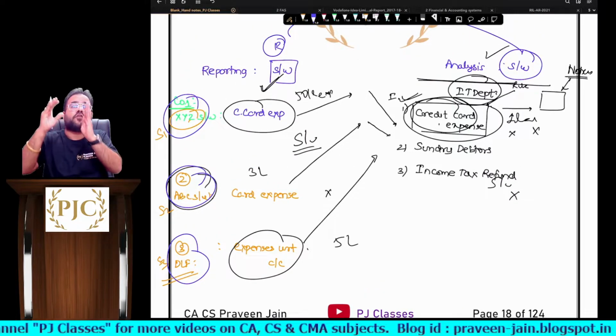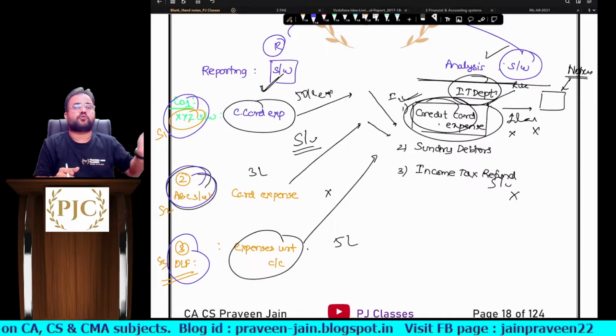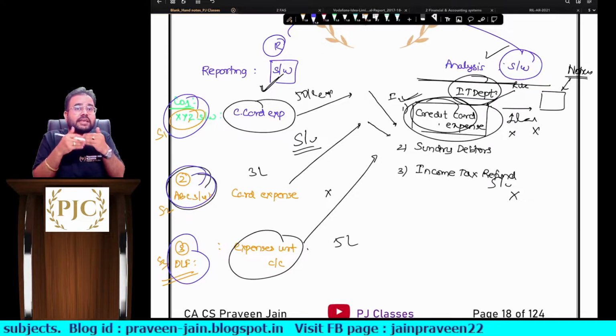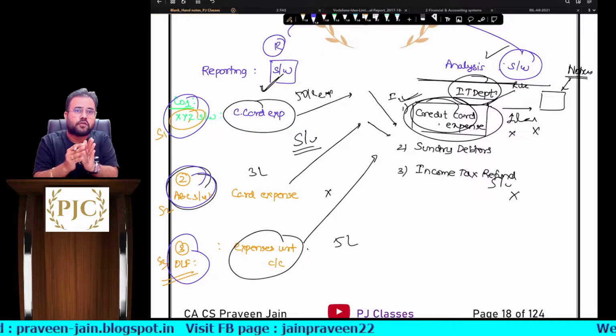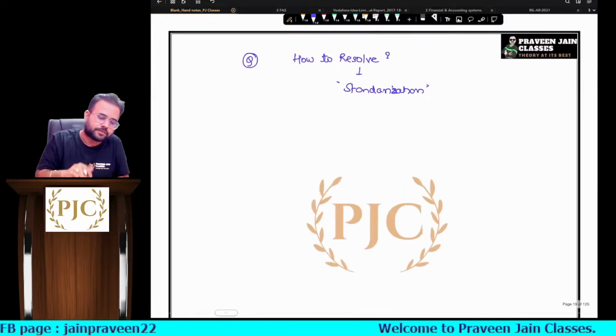In other words, whatever terminology the tax department is having and whatever terminology these people are using should be the same. Agreed. So we will be able to solve this, or we will be able to compare in a proper manner. I hope you understood.